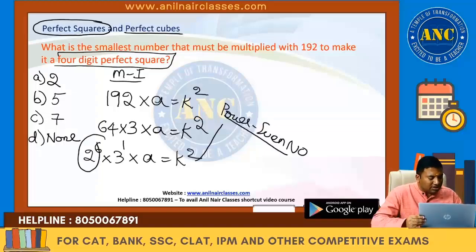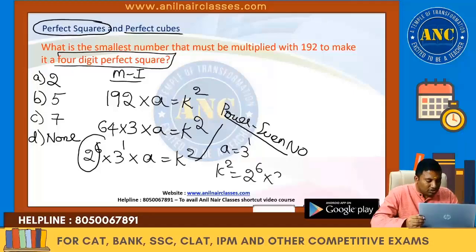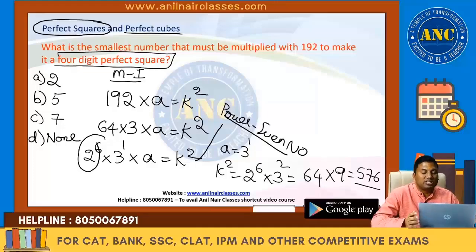Already 2 power 6 is present. Suppose I take a value 3, then k square will become 2 power 6 into 3 square, which is 64 into 9, which is 576. But the question is a 4-digit perfect square, so a cannot be 3.